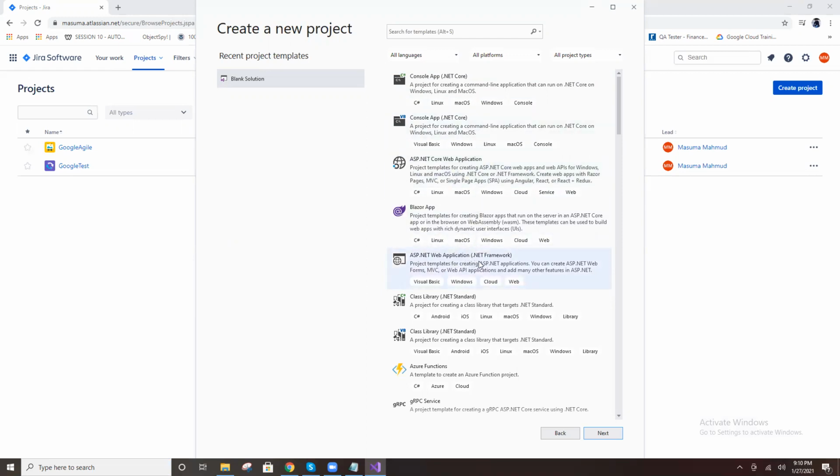And this is also a web application using .NET Framework. Two types are available here: one is .NET Framework and the other is .NET Core. What is the difference between .NET Core and .NET Framework? .NET Core is the latest one. .NET Framework is a somewhat older one. Got it, right?